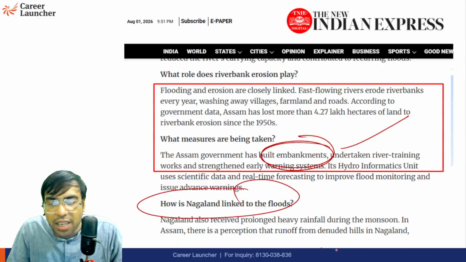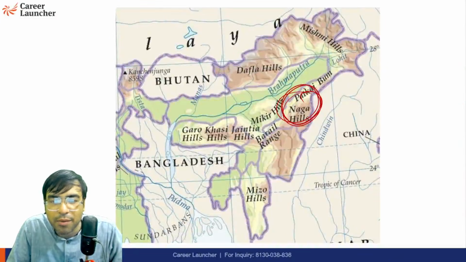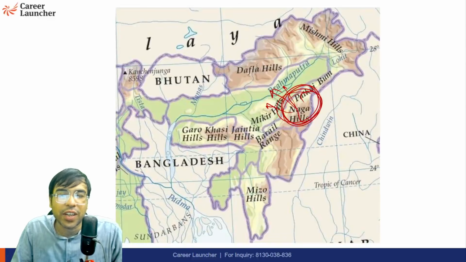Is Nagaland also linked? We have seen, actually, Nagaland mein aap dekhoge, this is very near to it. So whenever there is rainfall in Nagaland also, the water is receding or moving towards the Brahmaputra River.